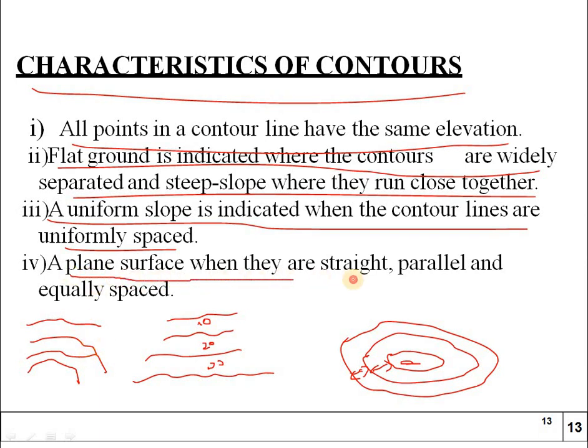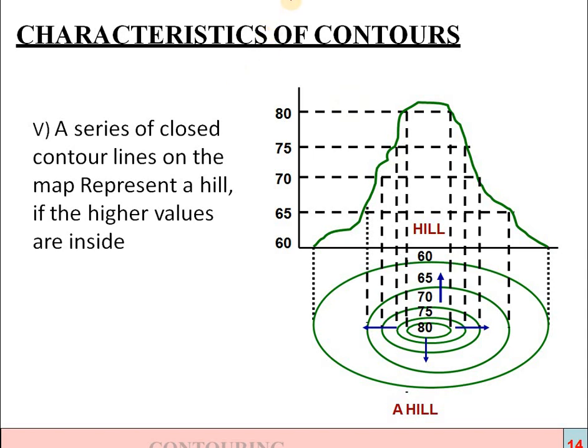A plane surface is indicated when they are straight, parallel and equally spaced. So a plane surface is equally spaced and straight, and the levels of the ground surface will be the same. So these are the 4 characteristics, and the 5th one is, you can see here, a series of closed contour lines on the map represent a hill. If higher values are inside, it represents a hill.